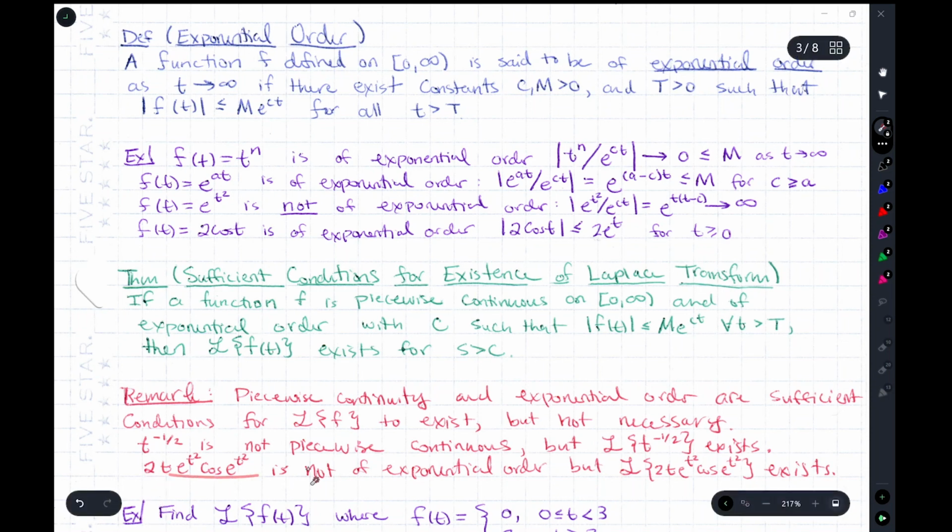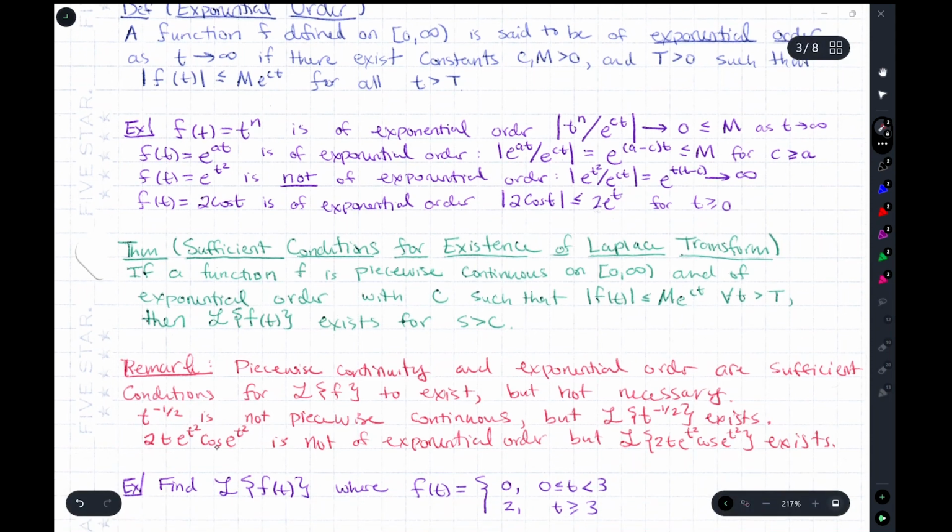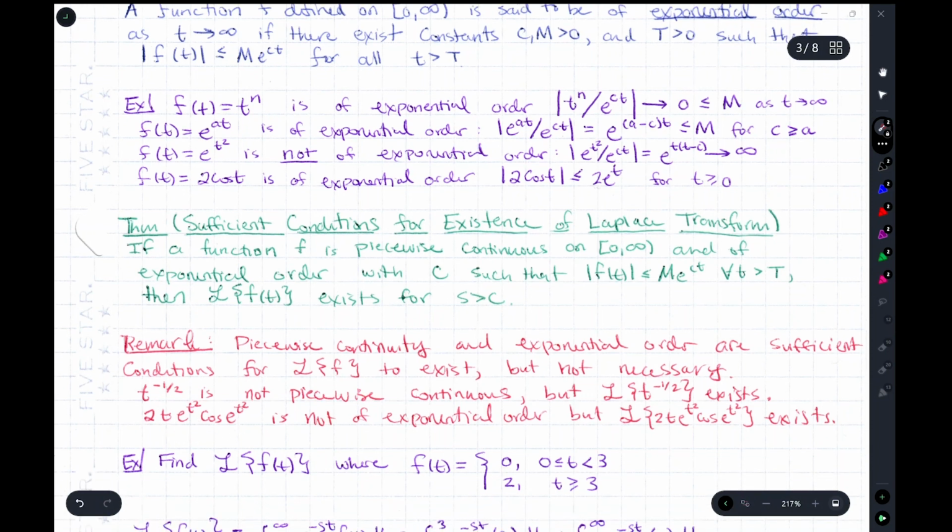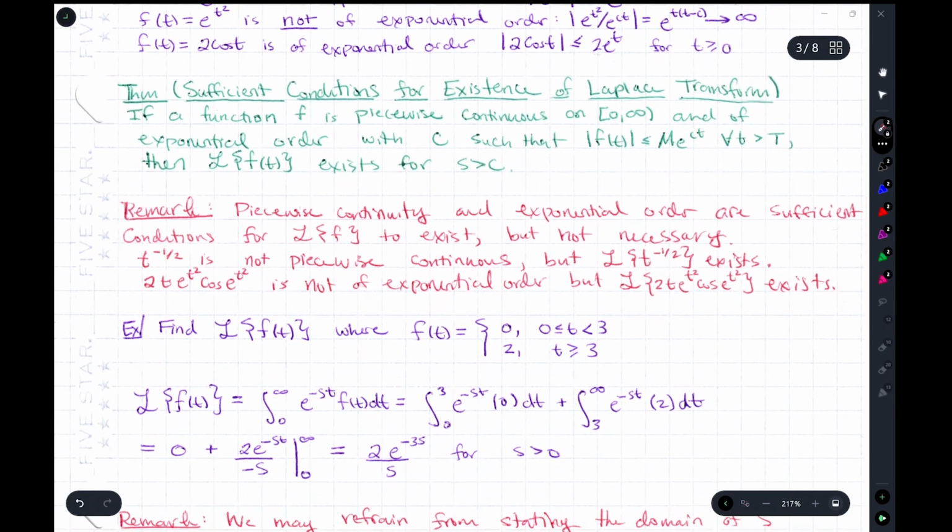And this here is not of exponential order, but the Laplace transform also exists. So these are sufficient. You're guaranteed that if you have a piecewise continuous function of exponential order, that you'll get the Laplace transform converging, but they're not necessary. In other words, there are functions that aren't like that, but they do have a Laplace transform.